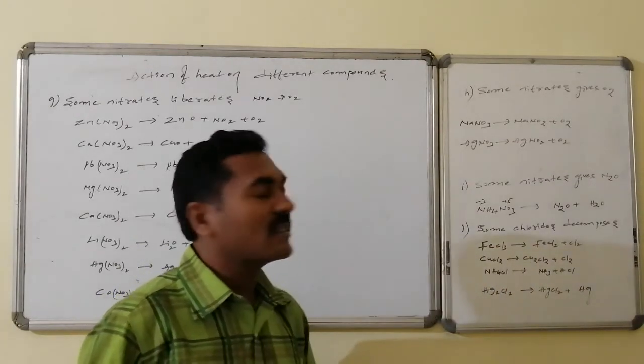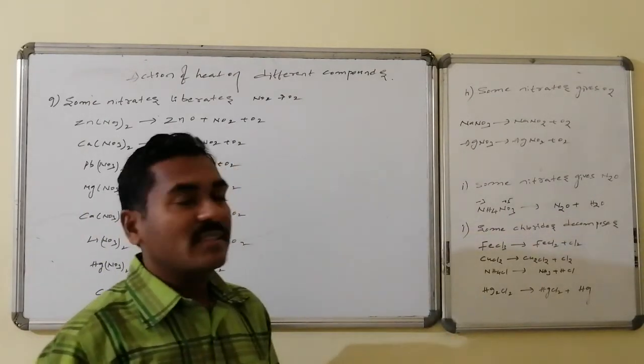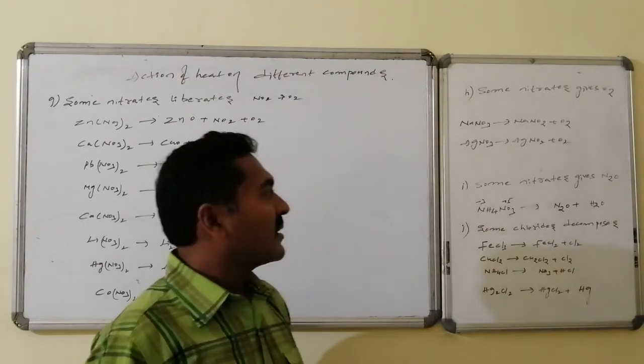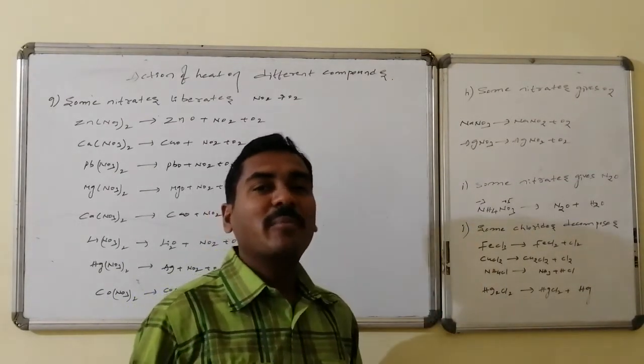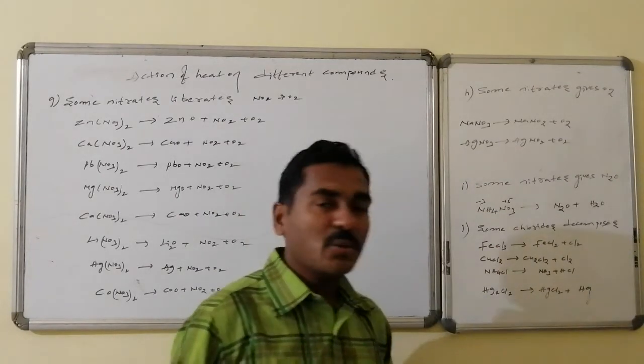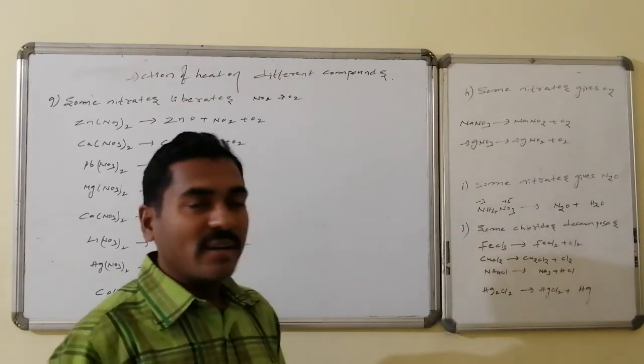Sodium nitrate, that is alkali metal nitrates, are converted to nitrites followed by just oxygen. Some nitrates give N2O: ammonium nitrate is converted to nitrous oxide, N2O, followed by water. And some chlorides decompose.